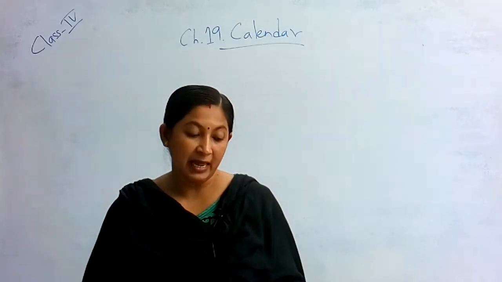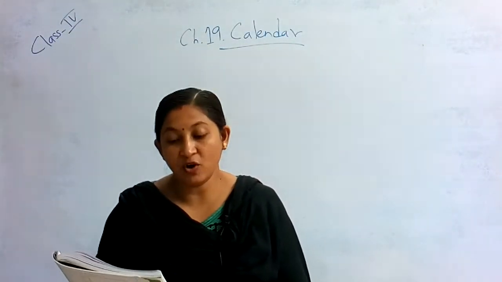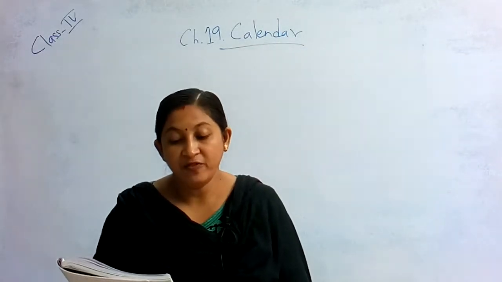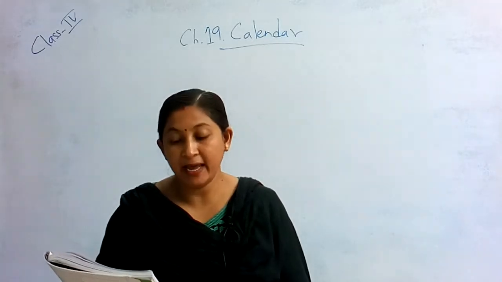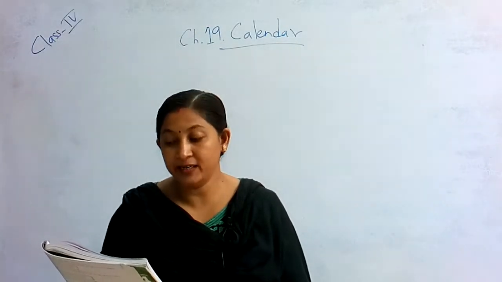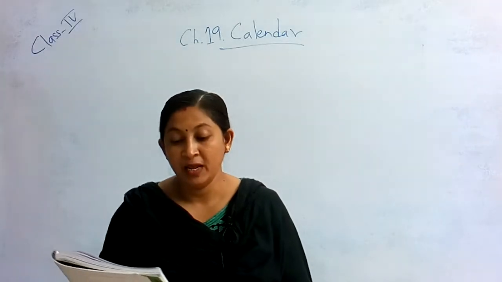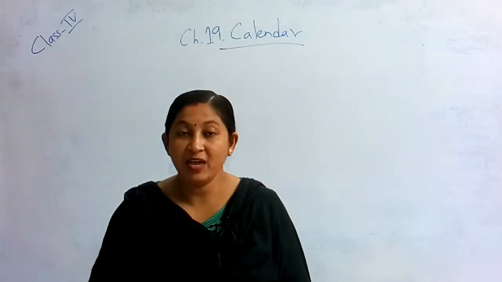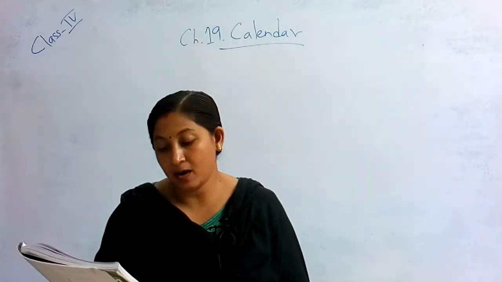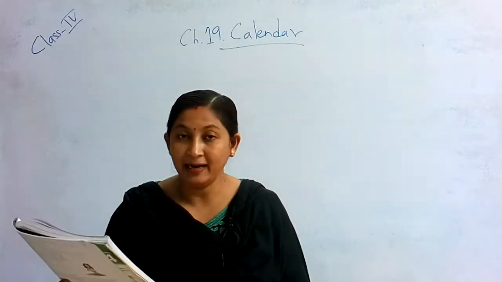Today we will start the calendar, and see, first it is given days of the week. You know that there are 7 days in a week, and a week starts with Monday and ends at Sunday. The 7 days are Monday, Tuesday, Wednesday, Thursday, Friday, Saturday and Sunday. Now comes months of the year. We have 12 months in a year, isn't it? And the months are January, February, March, April, May, June, July, August, September, October, November and December.